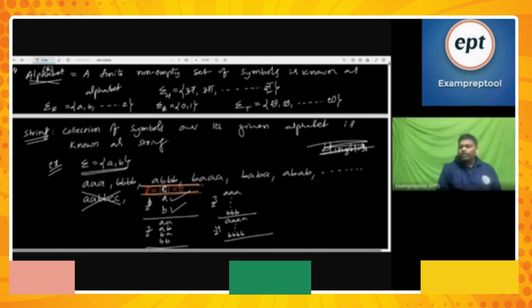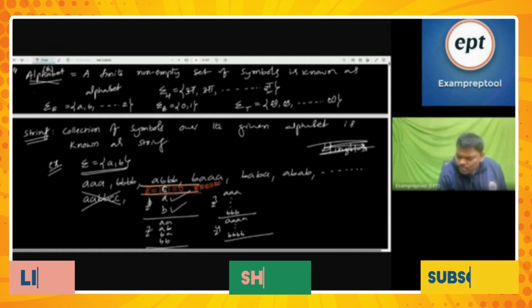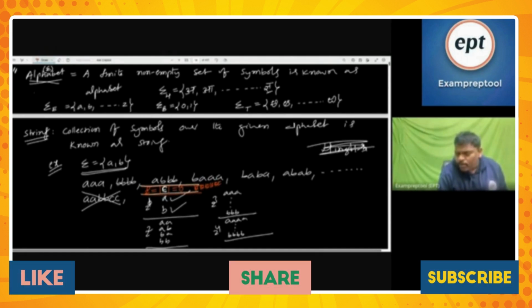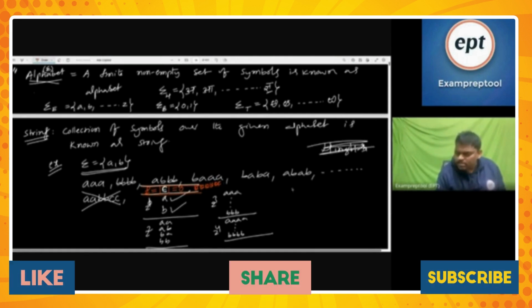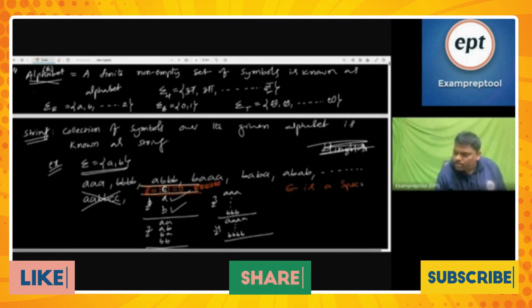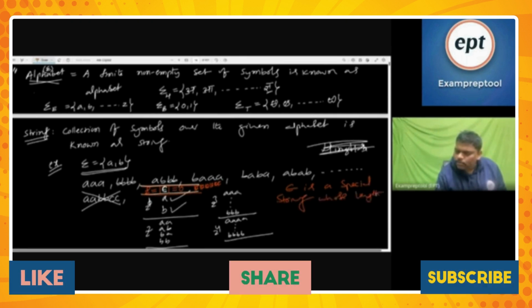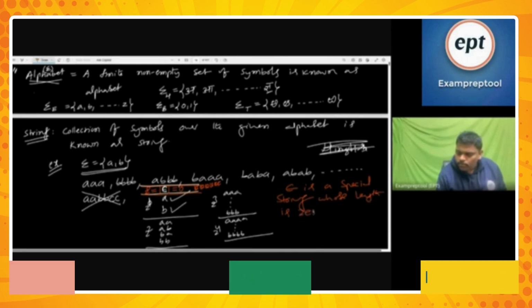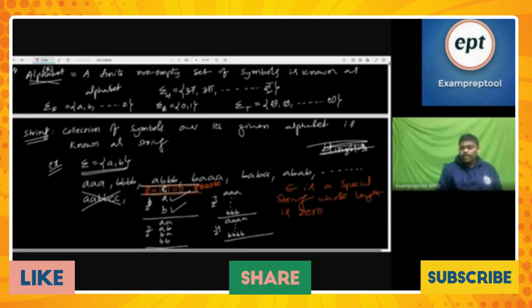If you are really comfortable, I want to make sure everyone gets it. Some people are saying, sir, it is one symbol, so how can you say length is 0? That is the reason it is a special symbol. Epsilon is a special string whose length is 0. That is the meaning of special.